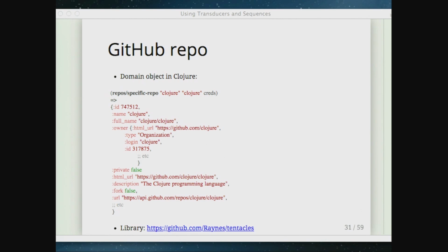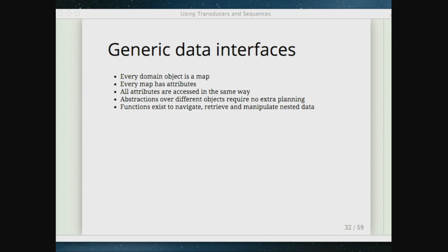There's not really anything between me and the data here. And you'll note that because every domain object's a map, every map has attributes. We've got a way to access attributes. That means that, if we think back to the repository and a user that have this HTML URL attribute, we can just generically ask for that attribute across any domain object that has it, and we can then retrieve that.